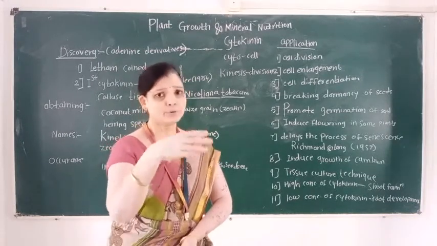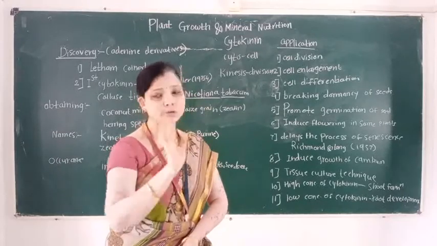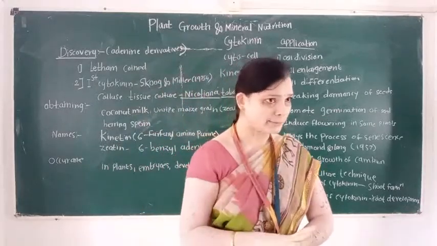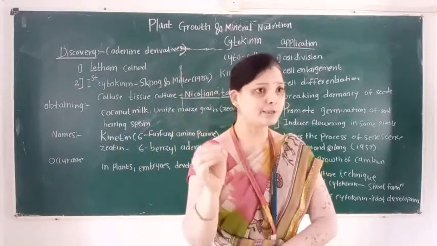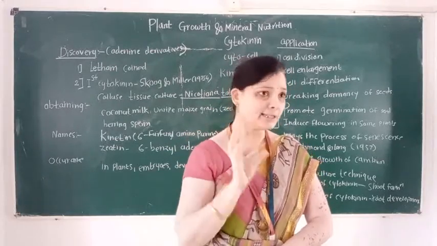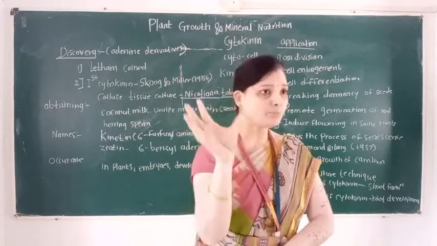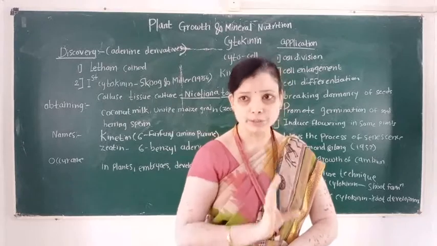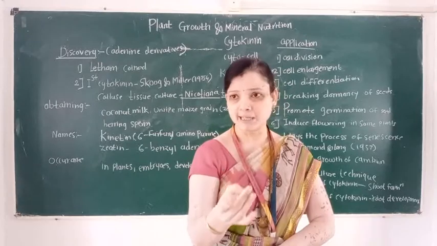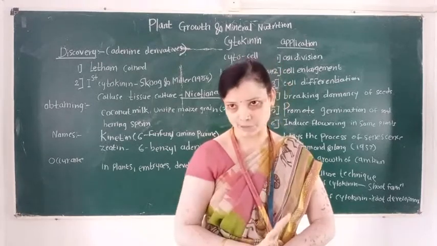So student, we know the phytohormones are classified into 2 types. First type is promoter and second type is inhibitor. Promoters are the phytohormones involved in development, cell division, cell enlargement, formation of flower, fruiting, and seed formation.